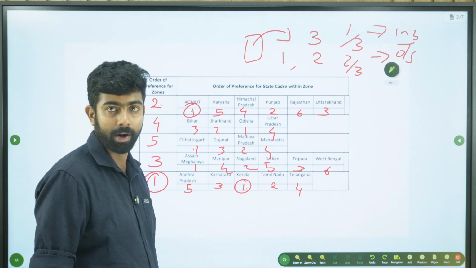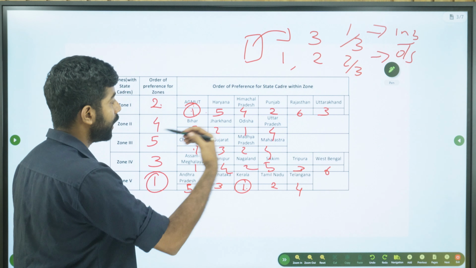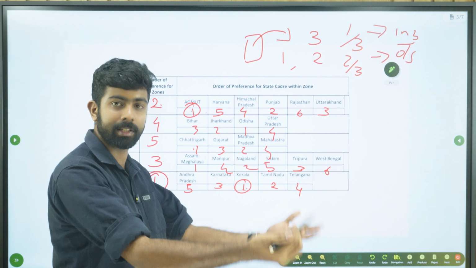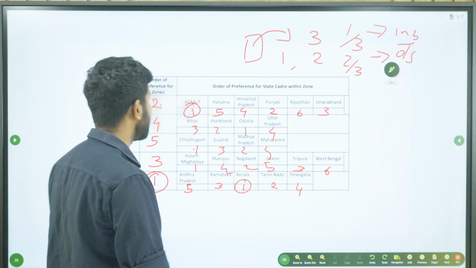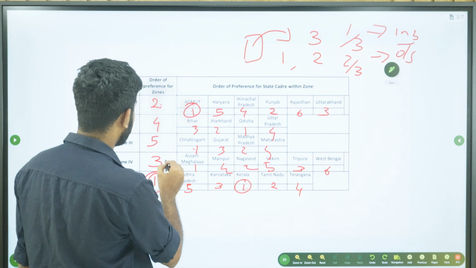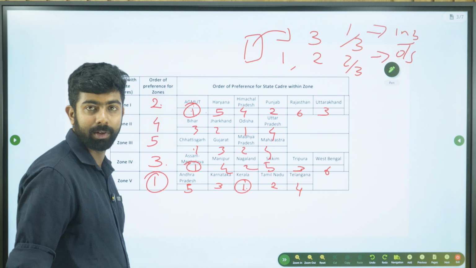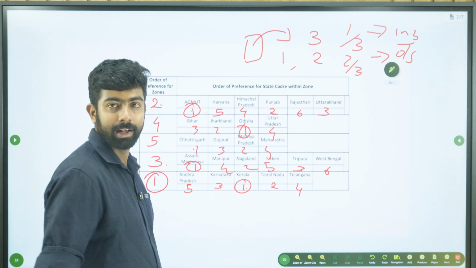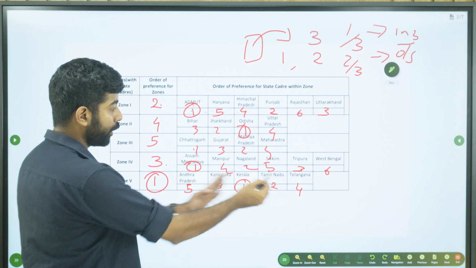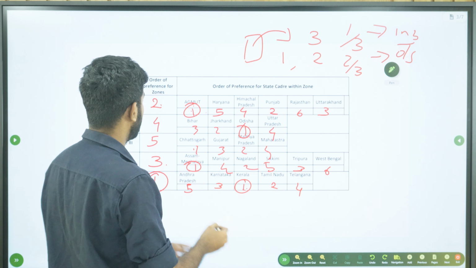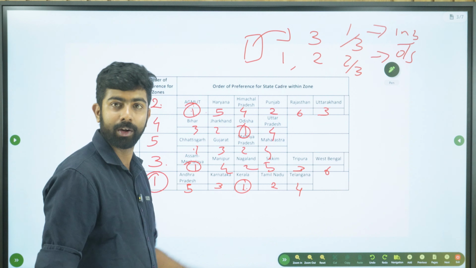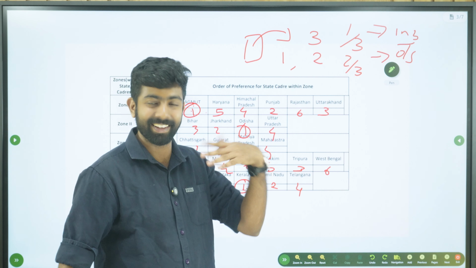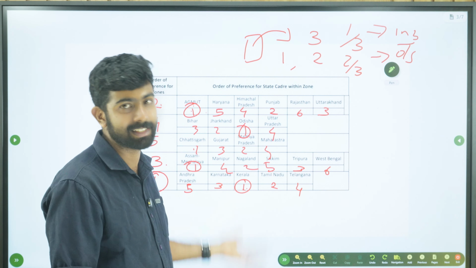AGMUT will be considered, and if it has an outsider vacancy, he will be considered. If that is not there, then 3-1, Assam-Meghalaya will be considered. If that is also not there, 4-1, like that. Then 5-1, then 1-2, then 2-2, then 3-2. I hope the idea is clear, but you don't need to focus too much because this is now scrapped.